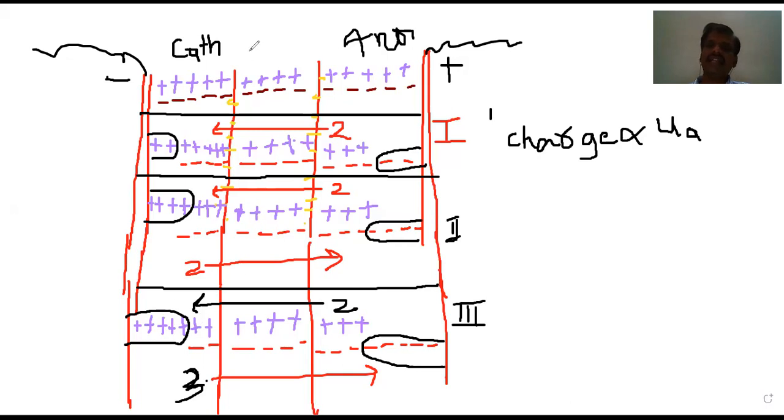Now let us take another case where attackable electrodes are used. What do you mean by attackable electrodes? In an electrolysis, we know that if you use platinum, graphite, or palladium as electrodes, they are not going to be attacked.